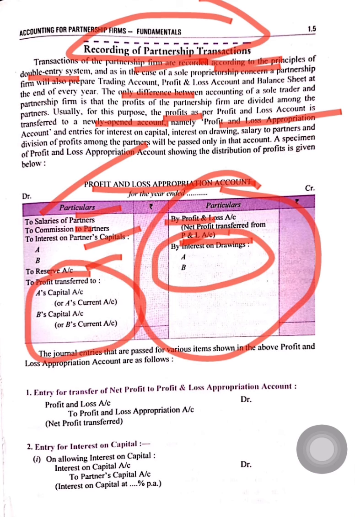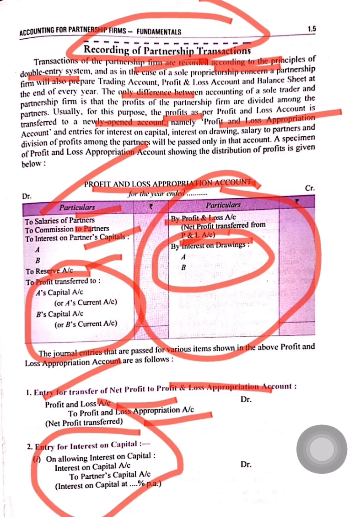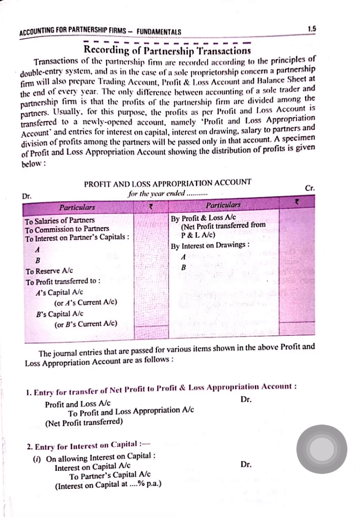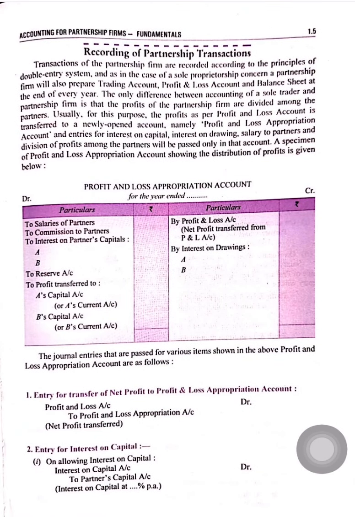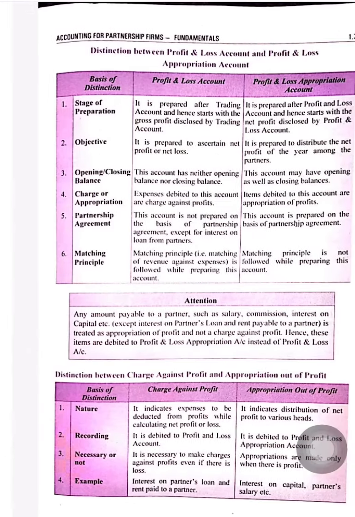accounts in their ratio. The general entry for transfer of profit and loss to profit and loss appropriation account is: profit and loss account debit to profit and loss appropriation account. Interest on capital is an expense, so it will be debited: interest on capital account debit to partners' capital account. Interest on drawings will be credited, so the entry will be: partners' capital account debit to interest on drawings account.